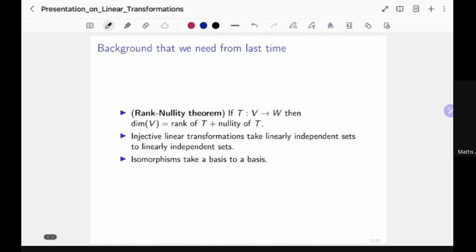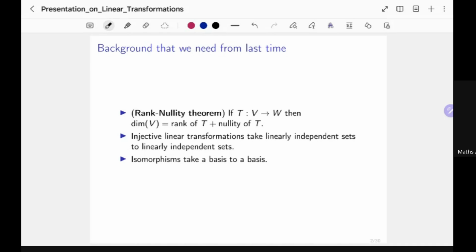So for example, we looked at the rank nullity theorem, which talks about the dimension of the space where the linear transformation is starting from. If you have a linear transformation T from V to W, V and W being linear spaces over the same field, then the dimension of V must be equal to rank of T plus nullity of T, where rank of T is the dimension of the image of T, and nullity of T is the dimension of the kernel of T.